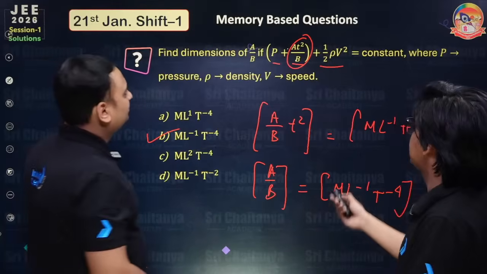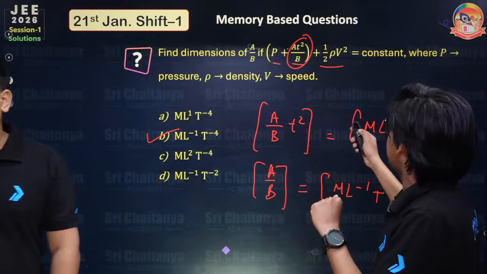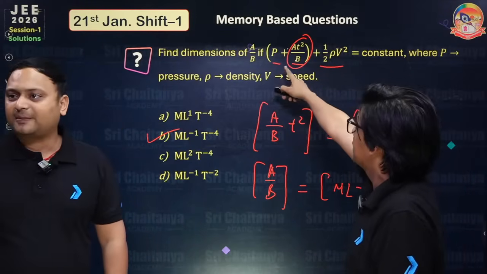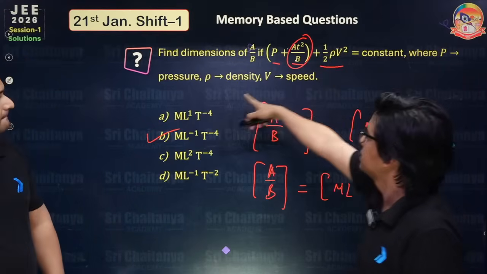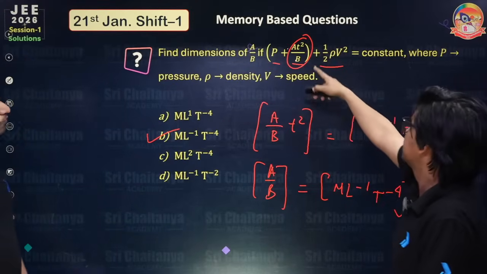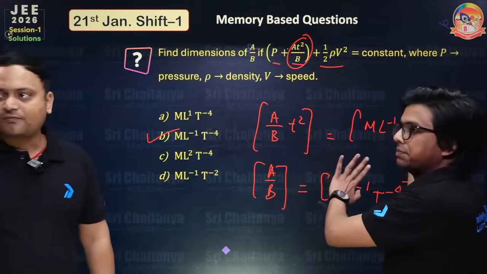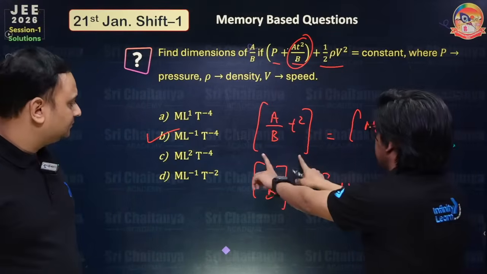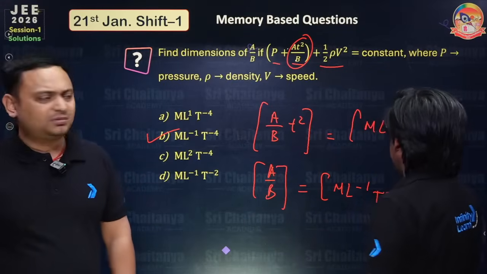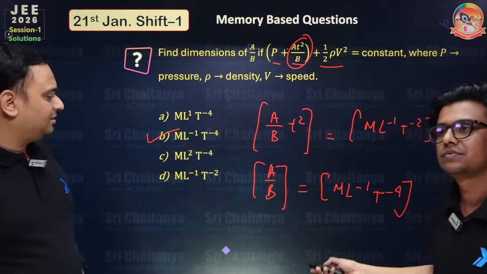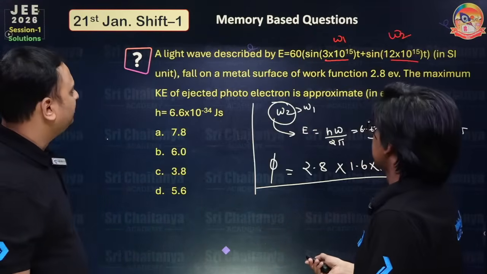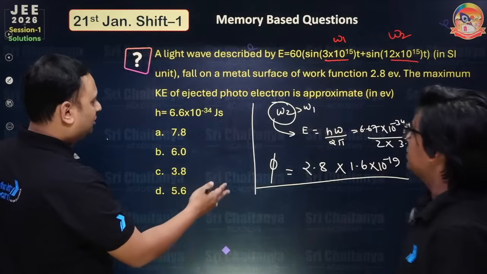Each term is going to have the dimensions of pressure, P is the pressure given. So you can just write dimensions of A t square by B. That has the dimensions of pressure, M L minus 1 T minus 2. So you are going to have dimensions of A by B as M L minus 1 T minus 4. That's it. These are the bonus questions. So all the questions we have done.